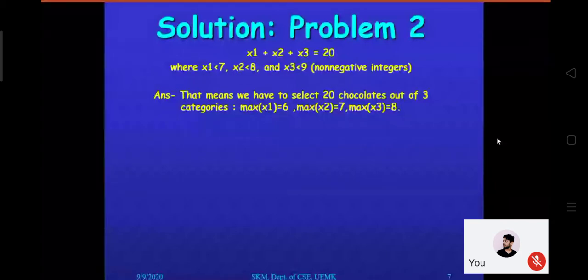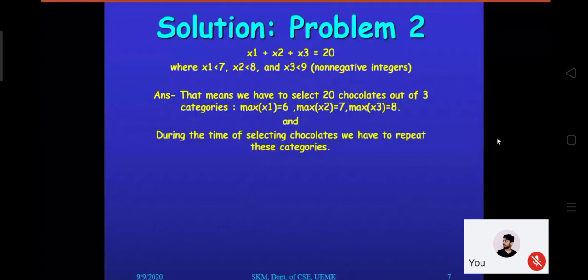Let's assume something. Although it is clear that I can choose 6 of the first category chocolate, 7 maximum of the second, and 8 maximum of the third, it is a repetition problem, that is quite clear to us. Definitely the same chocolate has to be selected 6 times; repetition is required.